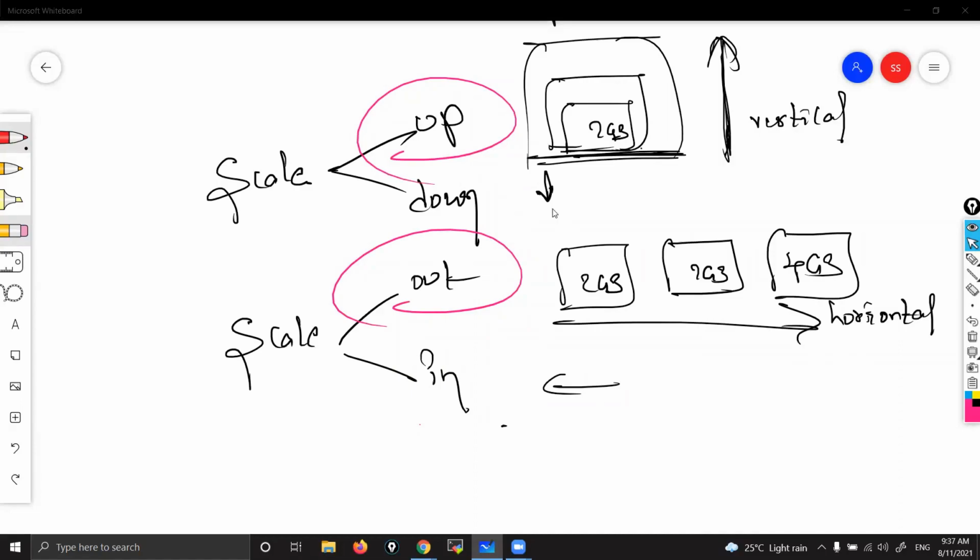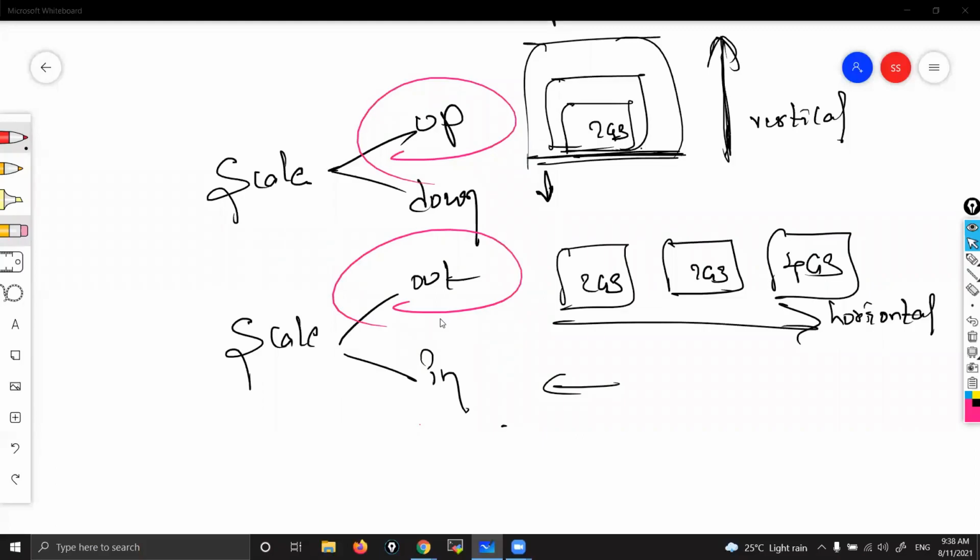Okay. But you remember in my demo and yesterday also, I used the words scale up and scale down, correct? That example which I have given, January 25th, 26th and all, right? Yes. That time actually I said one thing, that don't focus on what we are increasing. Something, somehow we are increasing. That's the word which I used. If I had used the words out and in at that time, you wouldn't be in a position to understand. So that's why I said something, somehow we are increasing. How to increase, we'll see later on.